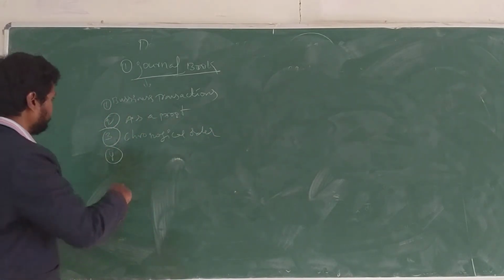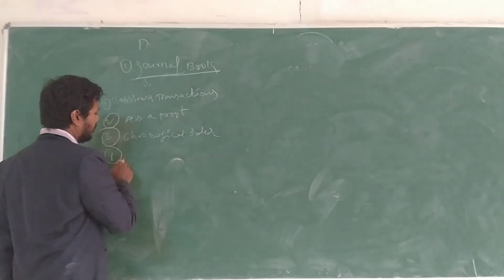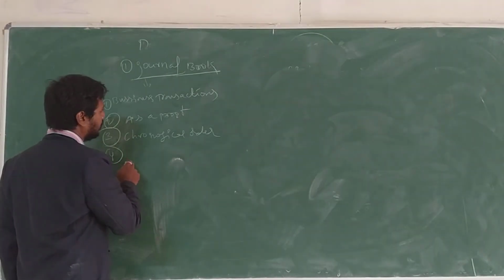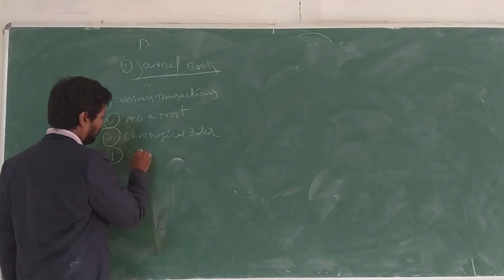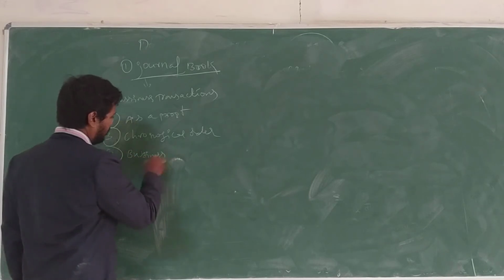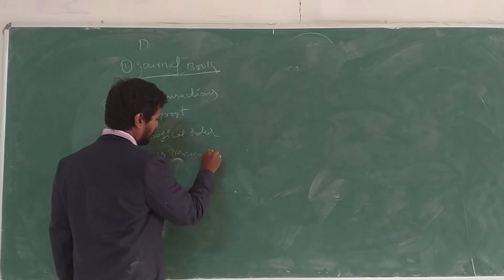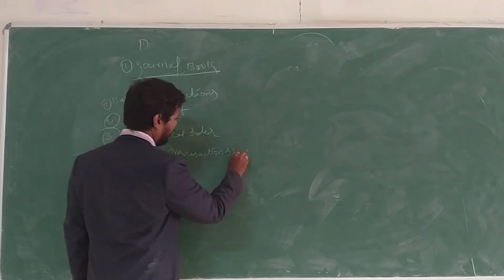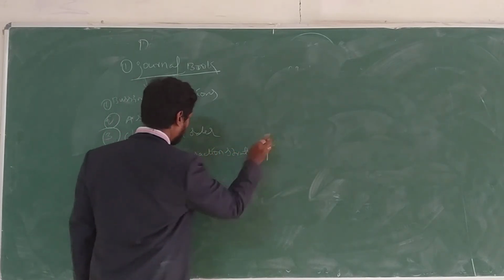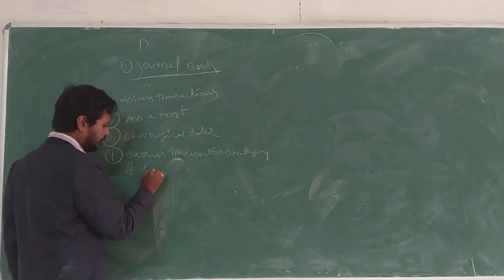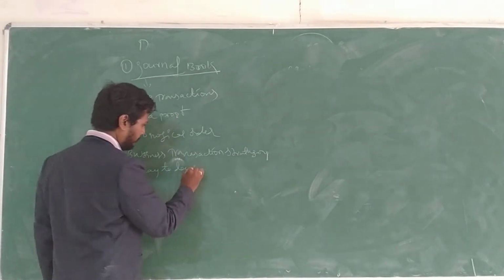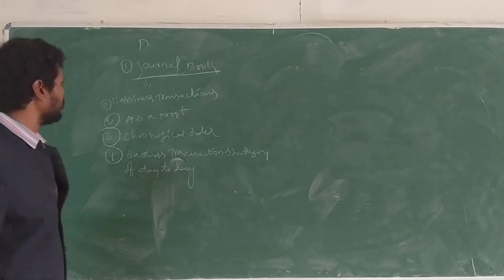The fourth is business transaction status, the day to day strategy of business transactions. These are the objectives of the journal book.